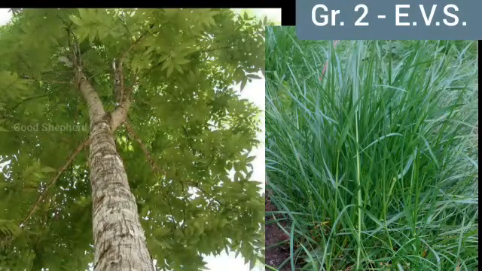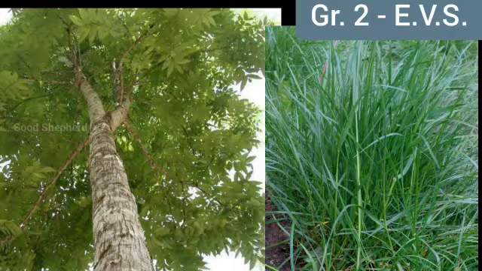What is the difference between trees and grasses? Trees are tall with thick woody stems, and grasses have small thin stems. Grass like bamboo is as big as a tree.